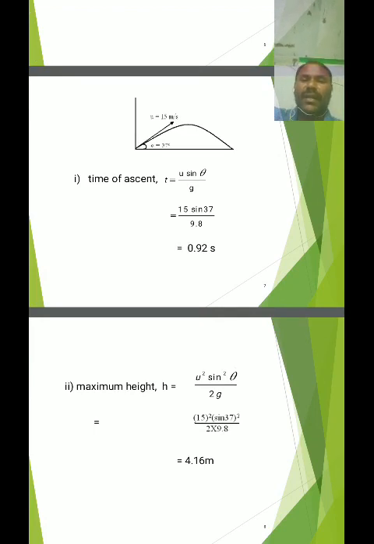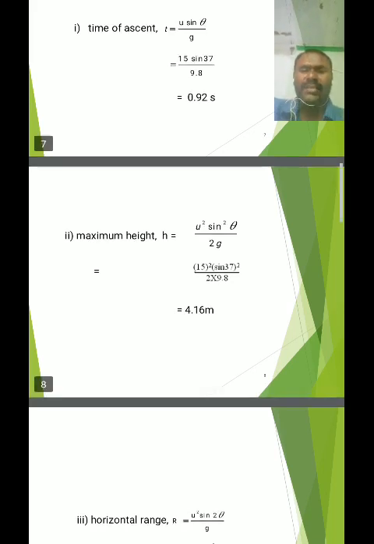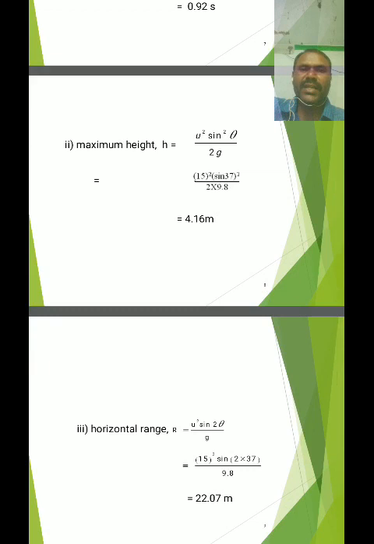Next, the maximum height, H maximum, is equal to u square sin square theta by 2g. Then H maximum is equal to 15 square sin square 37 degrees all divided by 2 into 9.8. After simplification, we get the maximum height equal to 4.16 meters. It is the maximum height reached by the body when it is projected with 15 meters per second velocity at a 37 degree angle of projection.